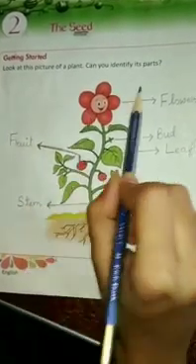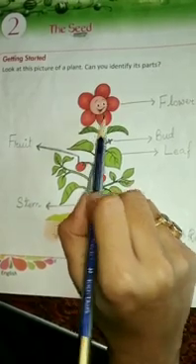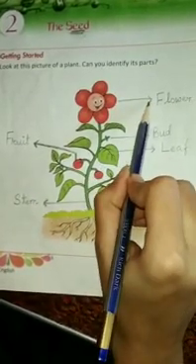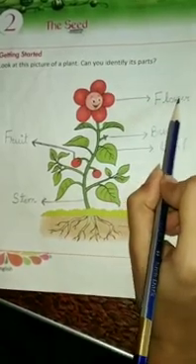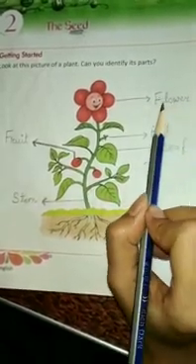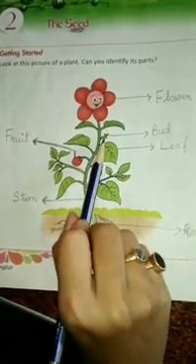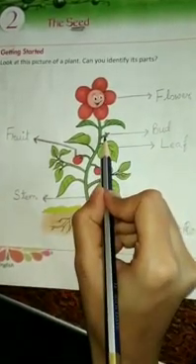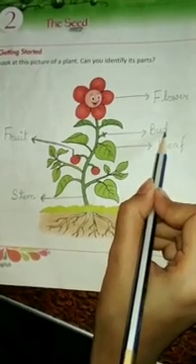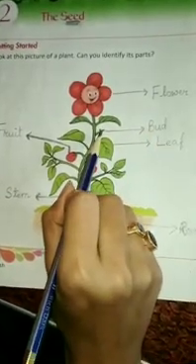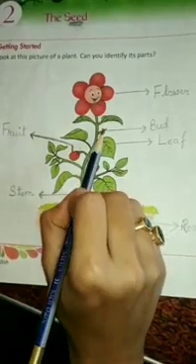This is the picture of a flower. So give an arrow mark from here and write the spelling flower. F-L-O-W-E-R, flower. Then come to the next one. This is called bud. B-U-D, bud. Okay? Students, bud means फूल की कली.